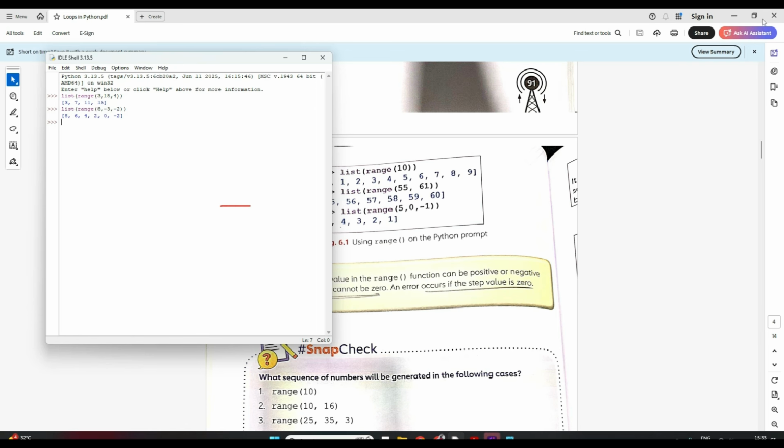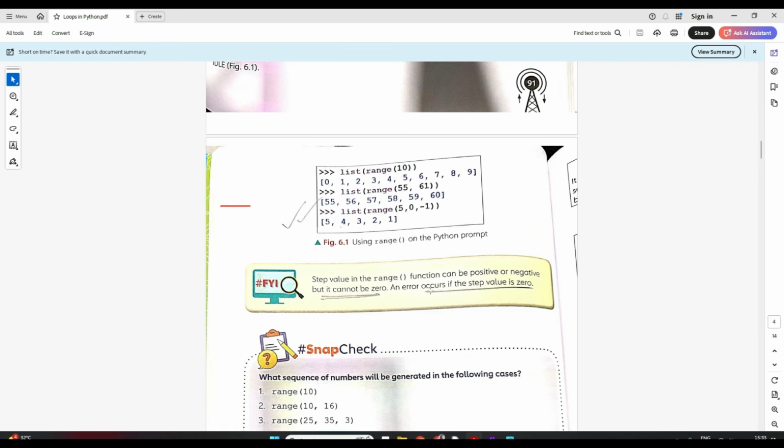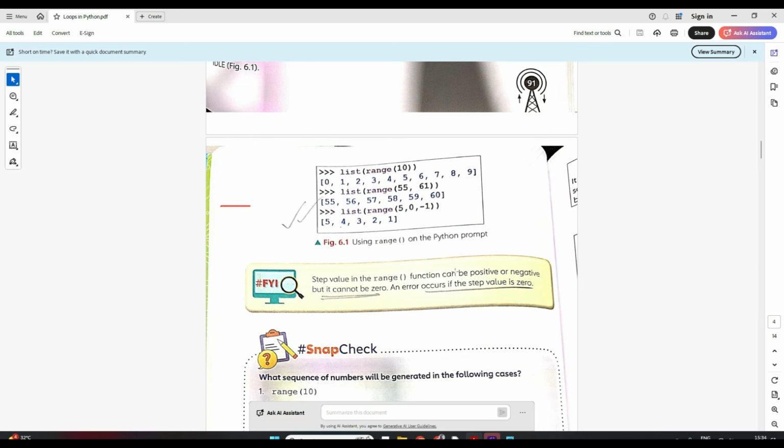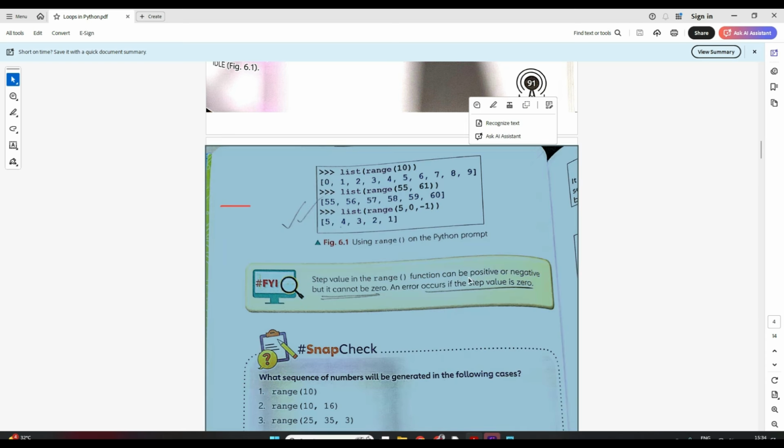Clear till here? And one more very important thing, the step value cannot be 0. Then the computer will throw you an error, and it's very natural, right? If I write range with start as 1 and end as 10 and step 0, what does that mean? So the step value in the range function can be either positive or negative, but it cannot be 0, which is very important, right? You understand why it cannot be 0, because there is no step. What will you increase or decrease? Clear?